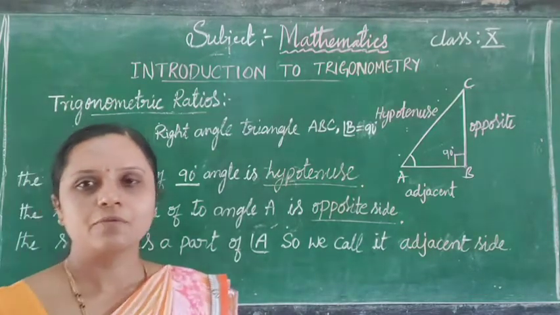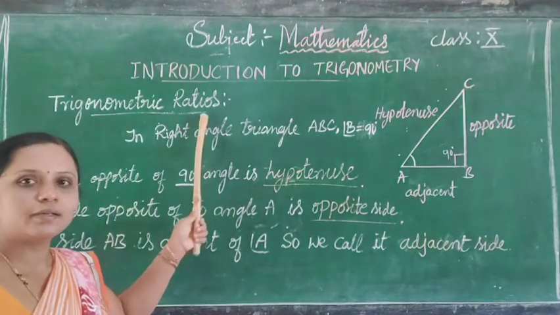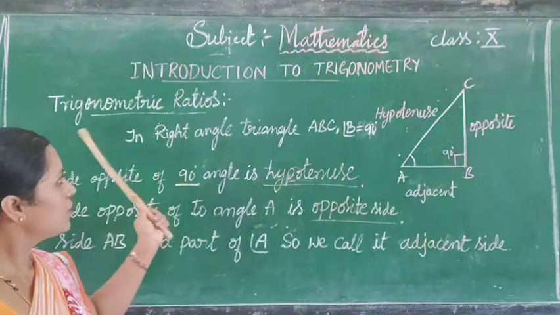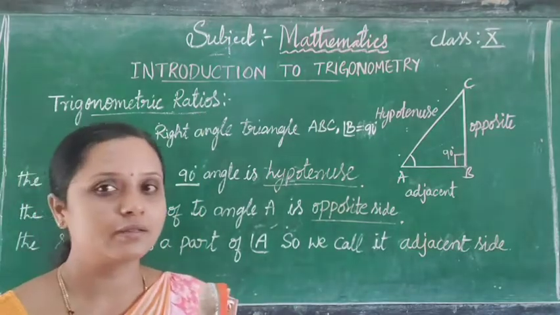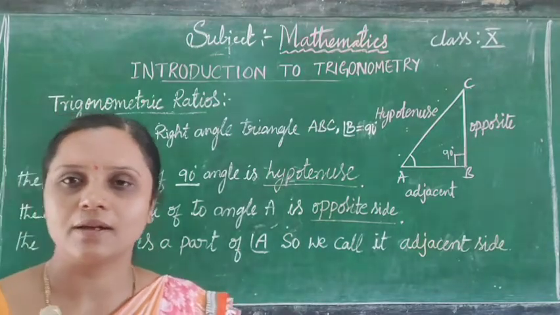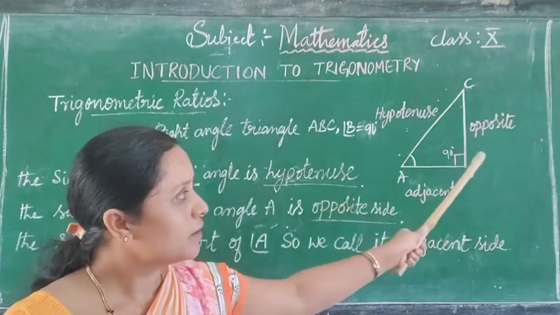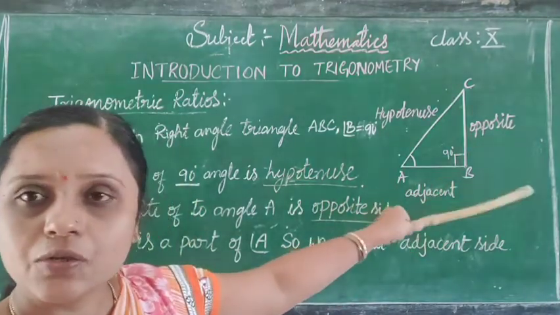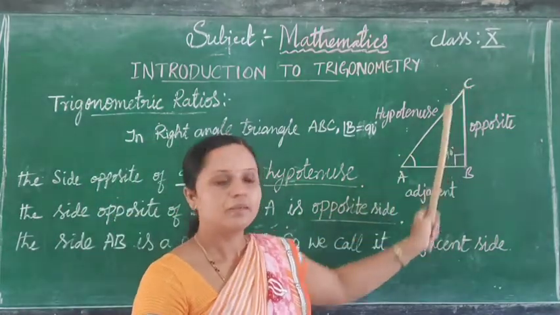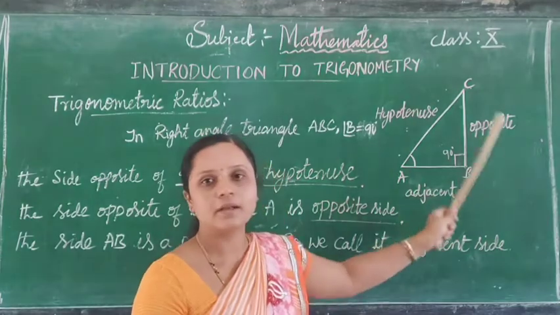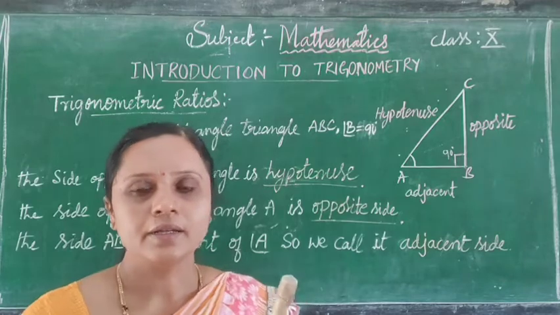Students, now we are going to study the second concept, that is trigonometric ratios. So what is meant by a trigonometric ratio? The concept of ratio was studied in your earlier classes. Now we can define the ratio of the sides of this right angle triangle. The ratio of the sides of this right angle triangle, we call trigonometric ratios.